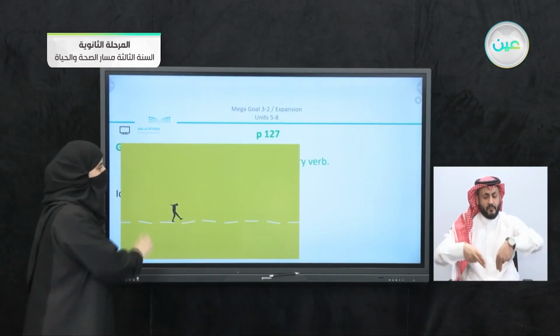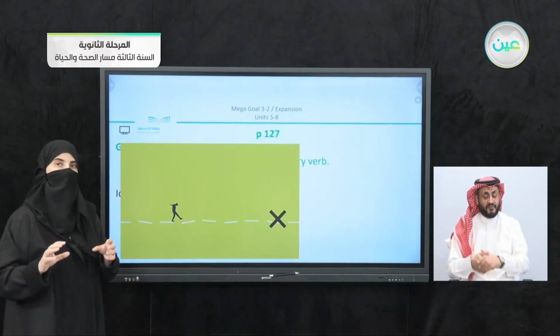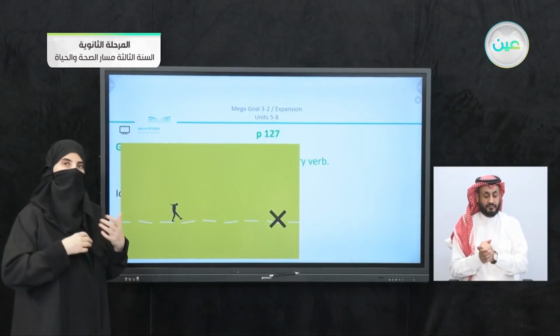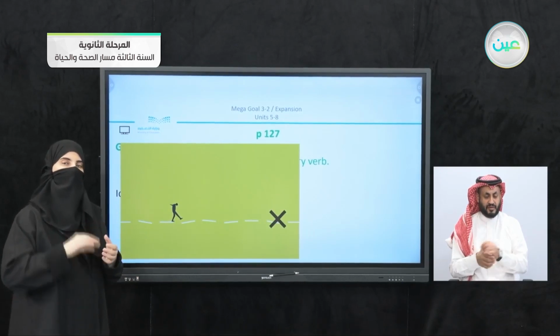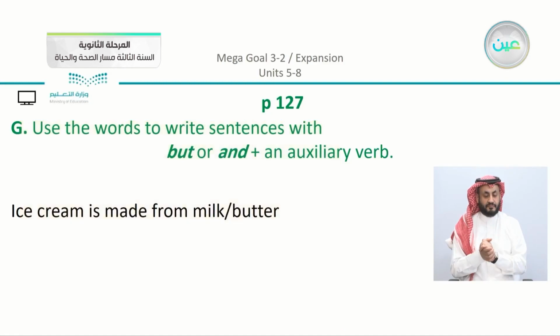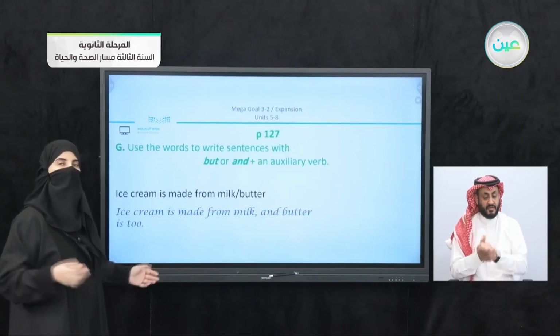At the very end of your path, we have the auxiliary. So here, what is the hint? The hint is going to be using the auxiliary verb at the very end of the sentence. So we are going to see the example. Ice cream is made from milk and butter is too. So we can see that we have here the verb is, and we have here too at the very end of the sentence.